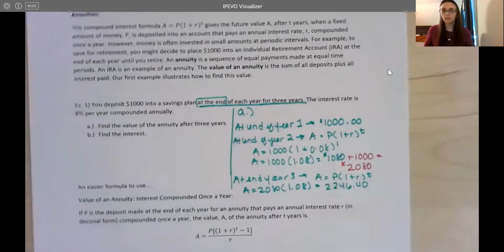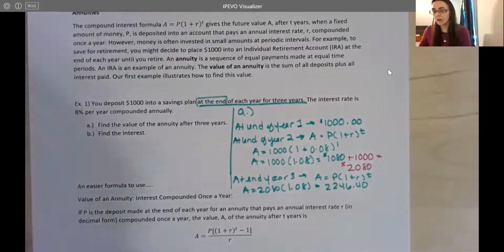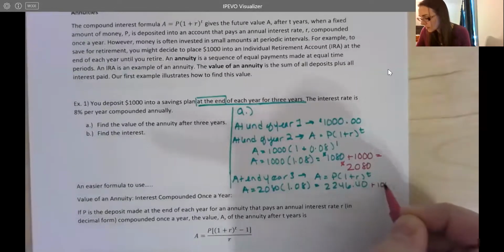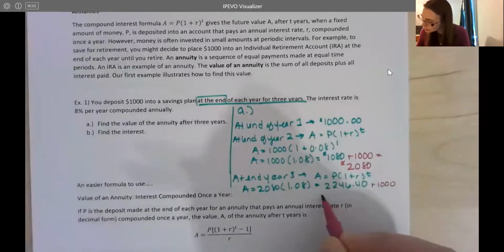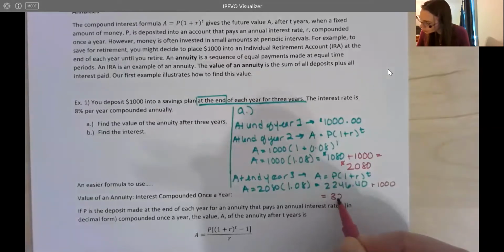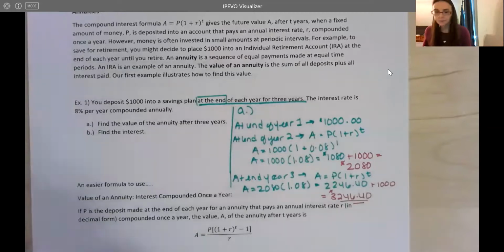$2,246.40. But don't forget, at the end of every year, you're also adding in an extra $1,000 that you've been saving up. So we're going to end up with $3,246.40. So that's going to be our total in the account at the end of 3 years. Okay, for this specific example.